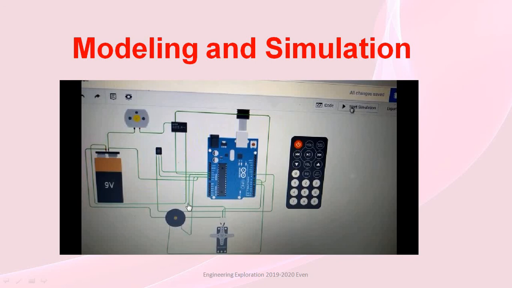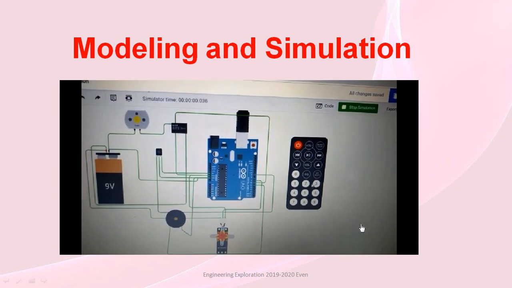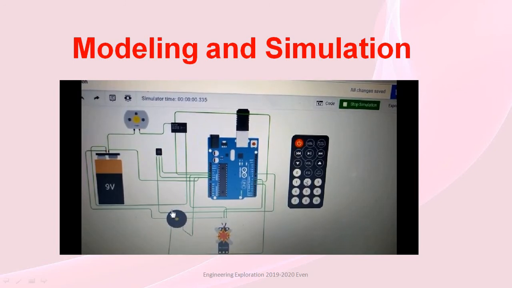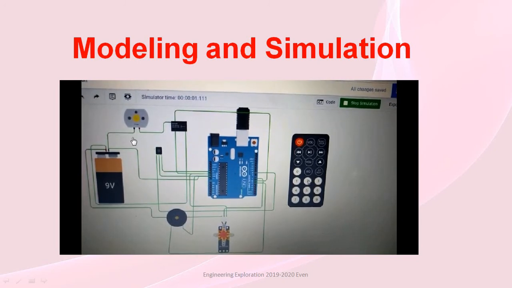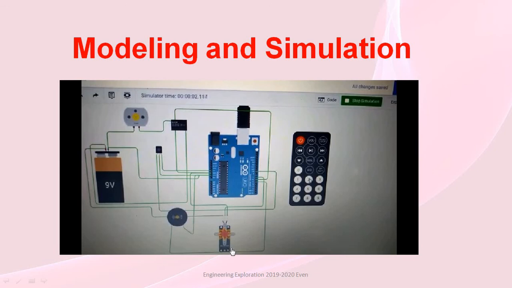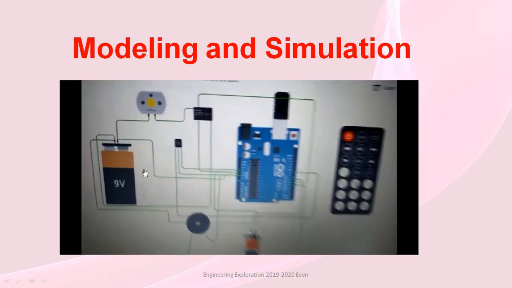When I press 3, we must assume that there is a disk in front of the IR sensor, so the DC motor and the servo motor start rotating. We can see the buzzer beeping here, and we can see that the DC motor has 0 RPM and the servo motor has stopped running. So now no discs are ejected.